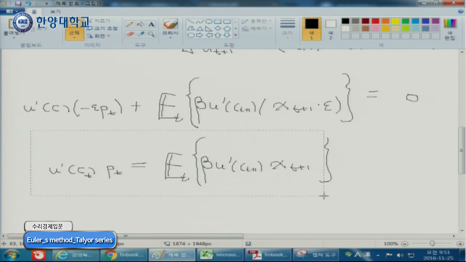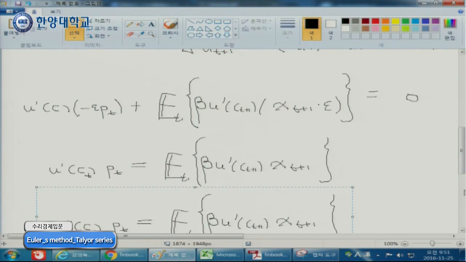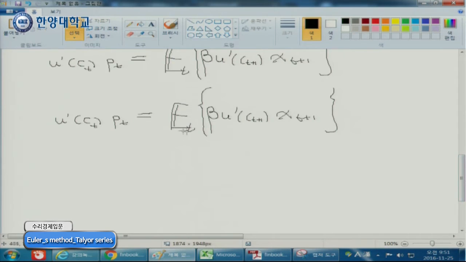Right? So we have this one. So this is so important. So let me write down the same equation over and over again. So let's divide each side with this one. Divide each side with this one. Alright? Move this one. Right? Each side with this one.